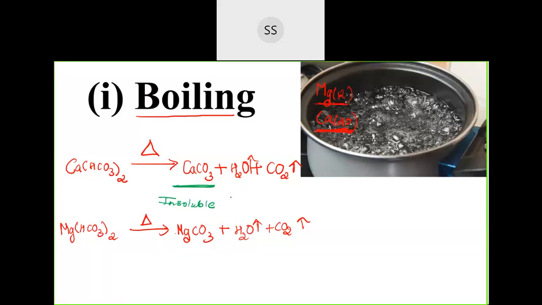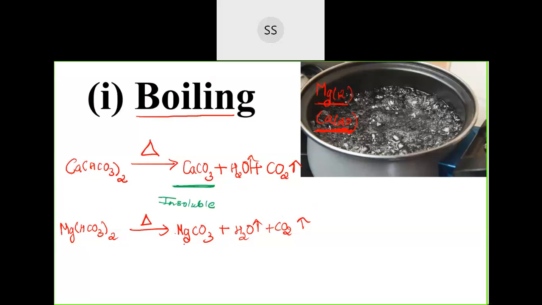Smaller cations will usually be stable with smaller anions. A larger cation will get stabilized by a larger anion. So you remember this concept. Smaller cations usually get stabilized by smaller anions, and they are stable with them. A larger cation will be more stable with the larger anion, because of more electron density.